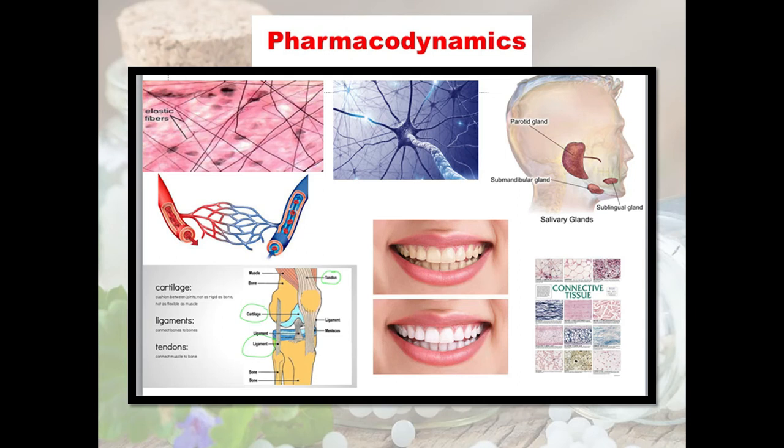Pharmacodynamics is mainly the sphere of action of that drug. So Calcarea fluorica has action on fibers. Now recall what we studied in the toxicology. The same things you studied, you'll interconnect with these in the pharmacodynamics. It acts on nerves, glands, blood vessels, teeth, connective tissues, ligaments, tendons, cartilage.